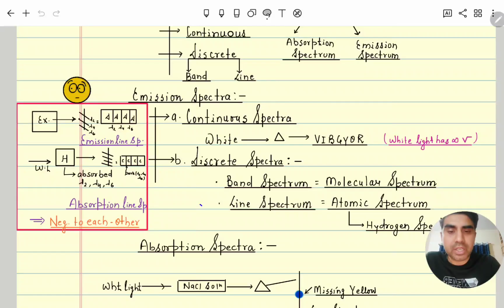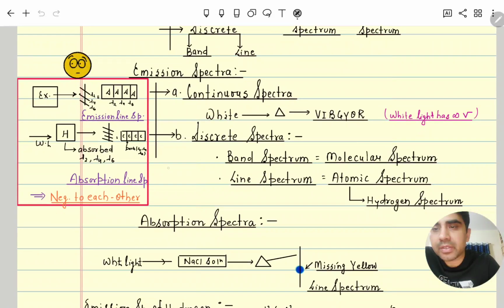Similarly, if an atom is excited and comes down again, it releases energy, and when that energy passes through a prism it forms lines, not bands. Then again dark, again line, again dark, again line. Such spectra are called line spectrum or atomic spectrum, and that we will study in detail, the hydrogen spectrum. Here one important illustration we will discuss.